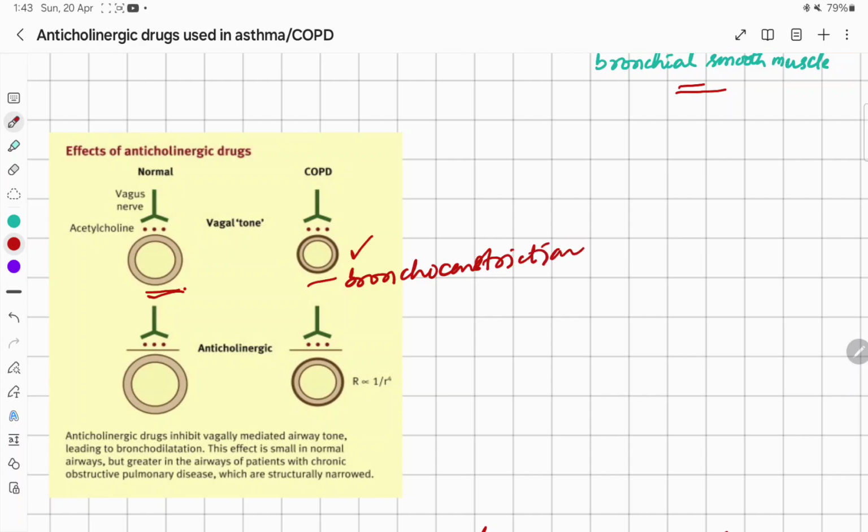So when we use anticholinergic drug, there will be bronchodilation in normal as well as in COPD, but in normal it is a small bronchodilation, whereas in asthmatic patients or in COPD patients it is greater bronchodilation as compared to this one. So in COPD patients there is bronchoconstriction, and after giving anticholinergic drug, this is bronchodilation.